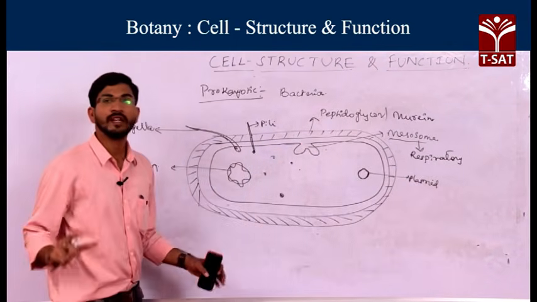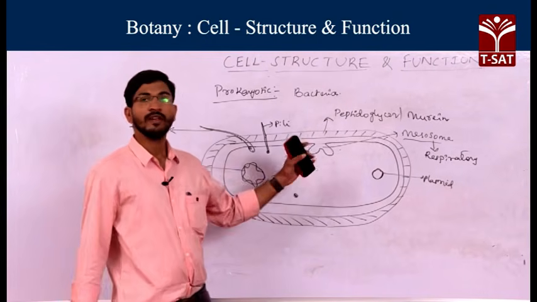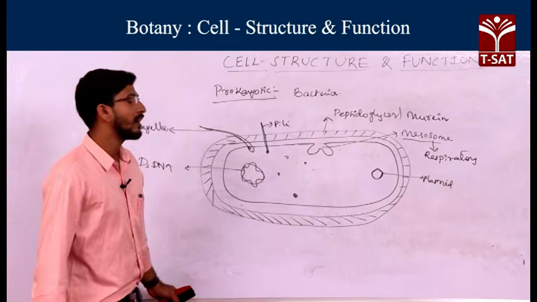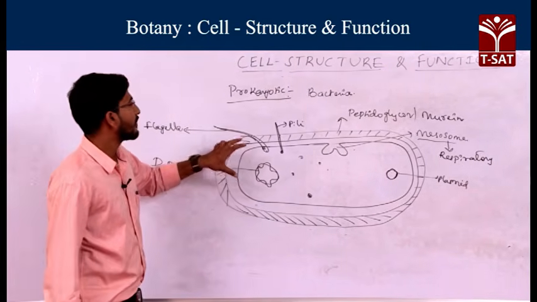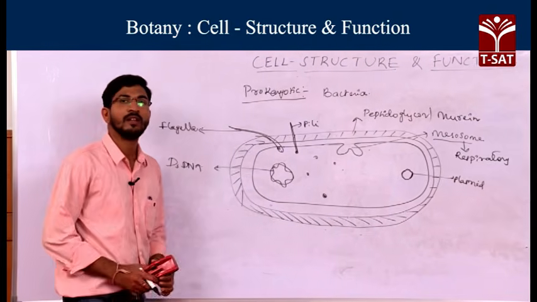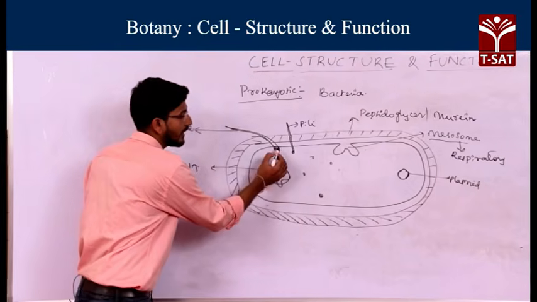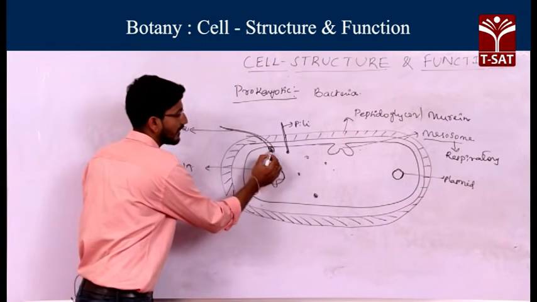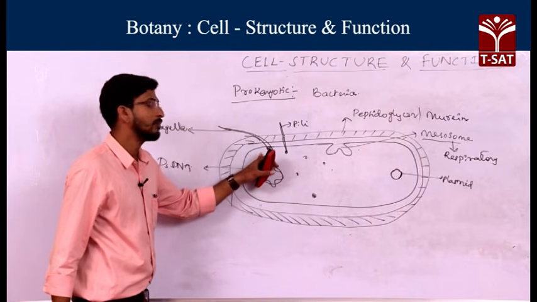So these are equal to the mitochondria in eukaryotic cells, because they are involved in respiration. Similarly, if you observe this prokaryotic cell, you will find the flagellum. What is the function of this flagellum? Generally it is involved in motility. Where does it originate? It is formed from the cytoplasm.